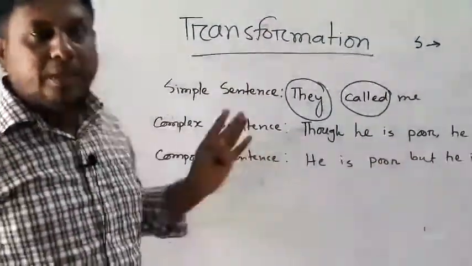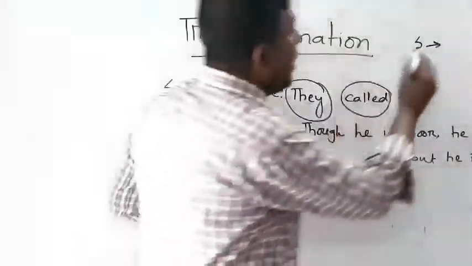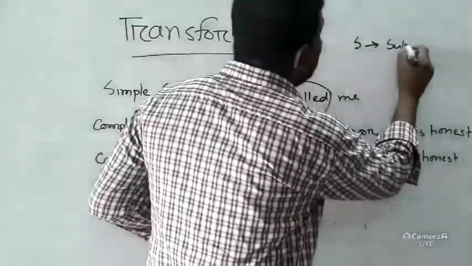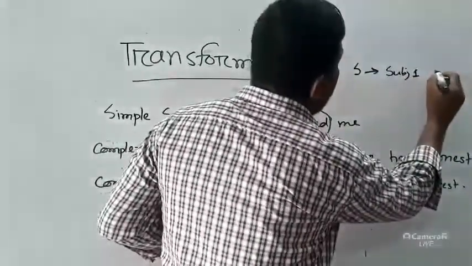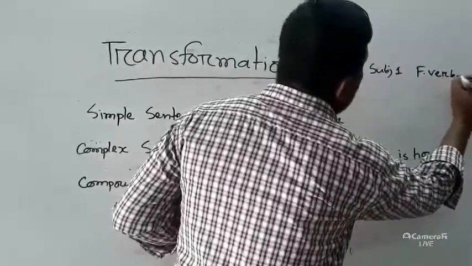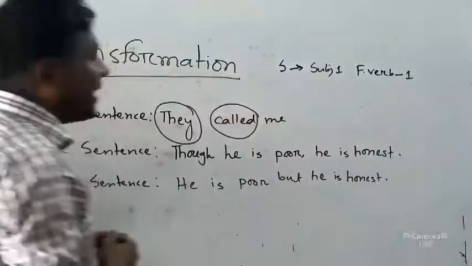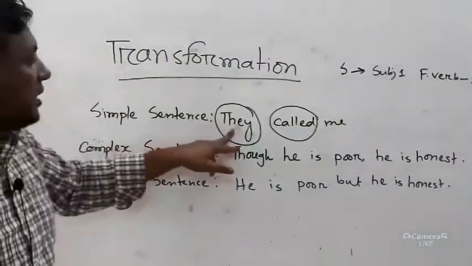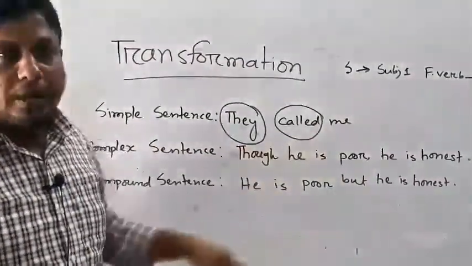This is the main element of a simple sentence. So, how many subject? Subject is only one and finite verb is only one. So, a simple sentence contains only one subject and one finite verb.